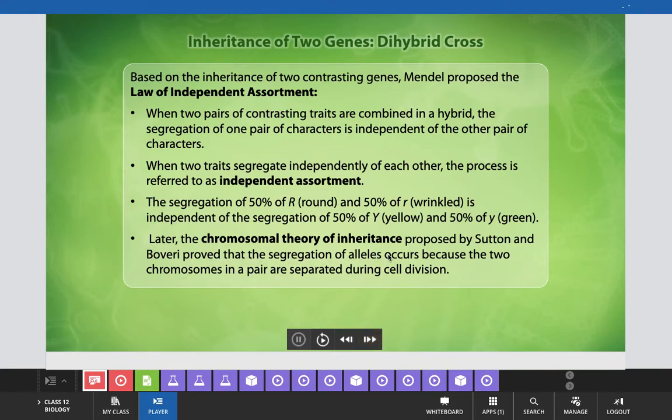Later on, the chromosomal theory of inheritance was proposed by Sutton and Boveri to prove that the segregation of alleles occurs because the two chromosomes in a pair are separated during cell division, which is known as meiosis cell division.